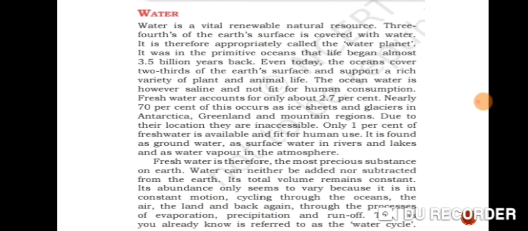Water is found in the groundwater, surface water in rivers and lakes, and water vapors in the atmosphere. These are the ways in which the distribution of water is going on the earth. Fresh water accounts for only 2.7% of the total water available, out of which 1% is available and fit for human use. That's why we are saying use water, save water. Save water in a proper way. And where is it found? It is found in the groundwater, rivers and lakes.